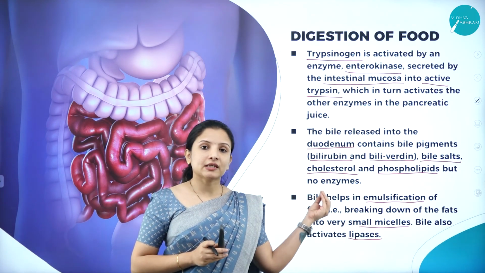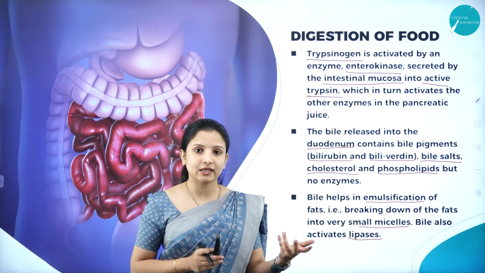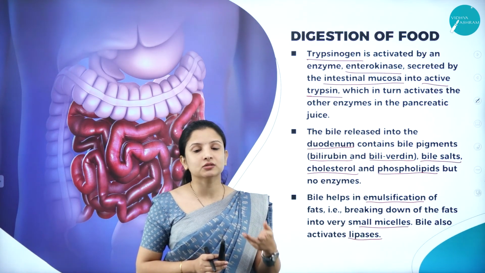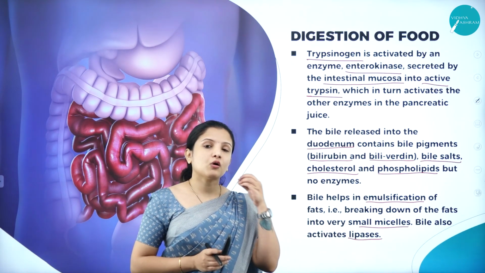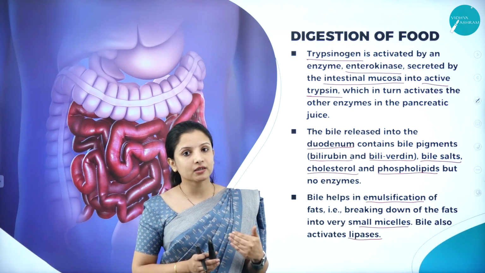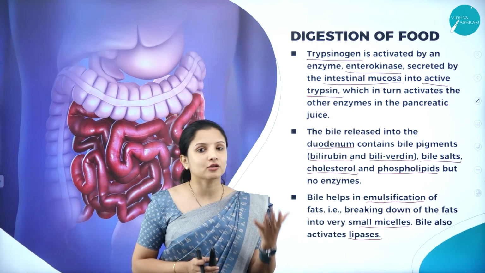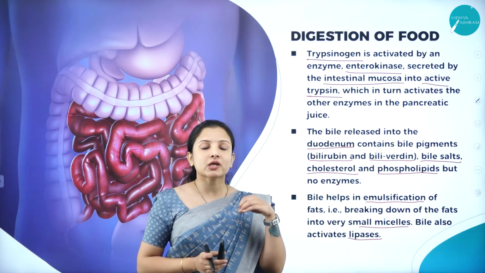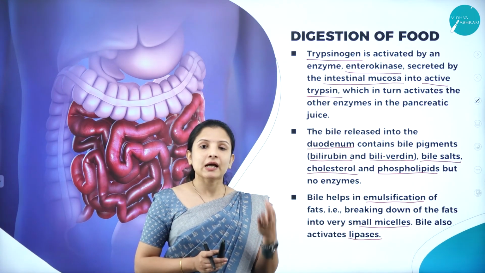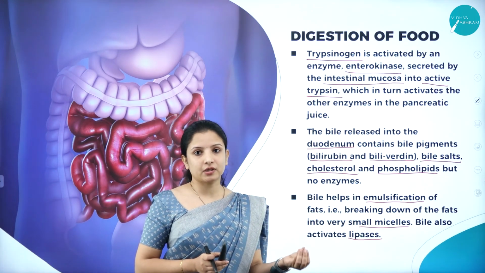So we had studied about the pancreatic juice. In the pancreatic juice, it had various enzymes, right? That is trypsinogen, lipases, then nucleases, various forms. But they were all in the inactive form, where trypsinogen became the active form when it was released into the small intestine, and in the small intestine the enterokinase enzyme actually activated the trypsinogen, converting it into trypsin, right? And that trypsin will act on breaking down the food into even smaller, simpler forms.